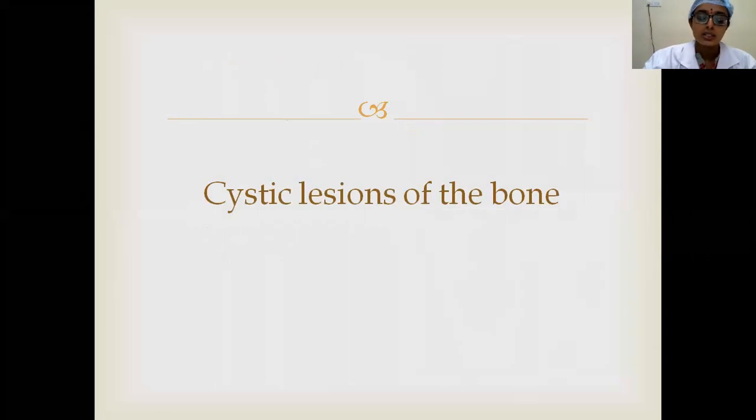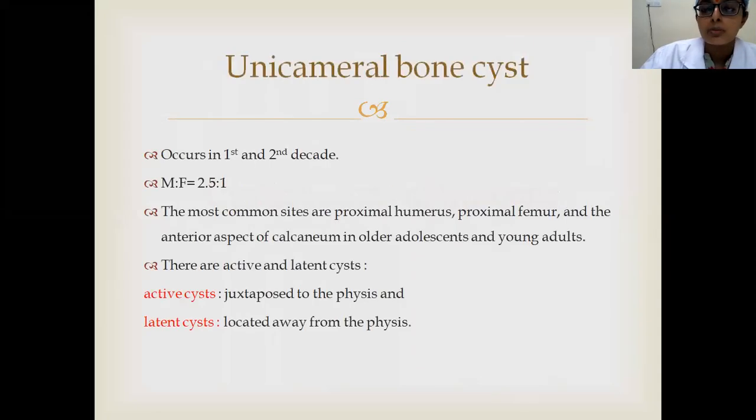And coming to the cystic lesions of bone, we have three. We are going to deal with four lesions now: unicameral bone cyst, aneurysmal bone cyst, fibrous dysplasia, and adamantinoma. Coming to the unicameral bone cyst, it usually occurs in the first and second decades of life, and is more predominant in males. The most common sites are proximal humerus followed by proximal femur.